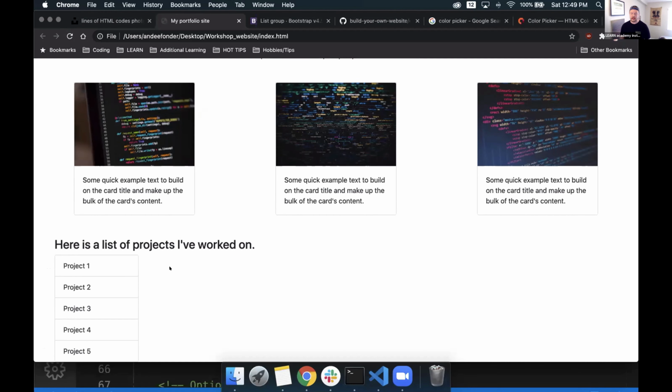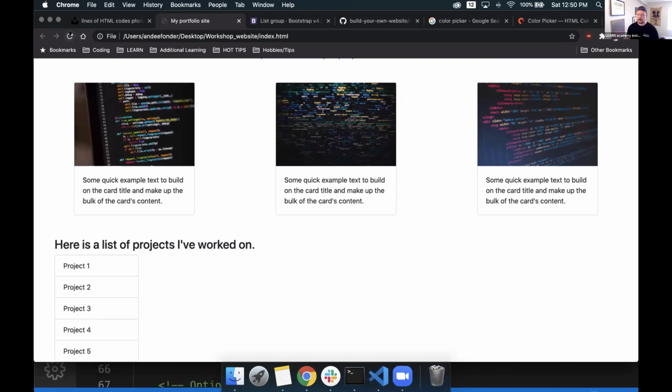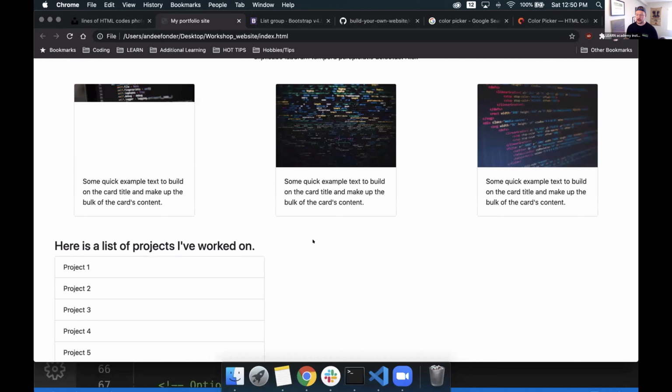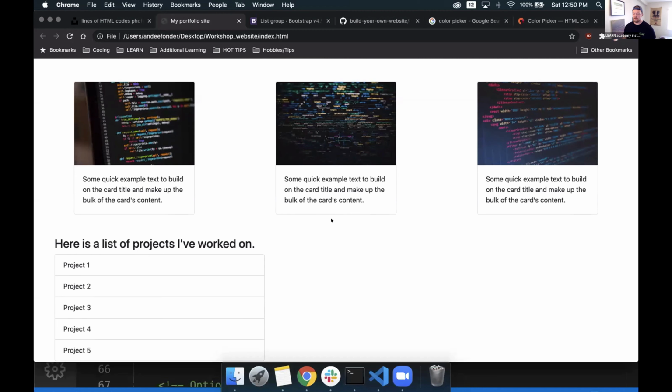If we wanted to create some more list items and say a whole bunch of different ones here, we could do so. If we want to expand the size of that list, which I think I might want to do, maybe to at least be the width of what we have here, all I have to do is go back to my inline styling and add some more pixels to it. So it's at 200 right now. Let's try 300. Should be close enough. Save it. In fact, let's do 500. Let's go crazy. 500 pixels. I save my file, refresh the page, and there we go. Pretty close, close enough. Good enough for the government. I'll take it.